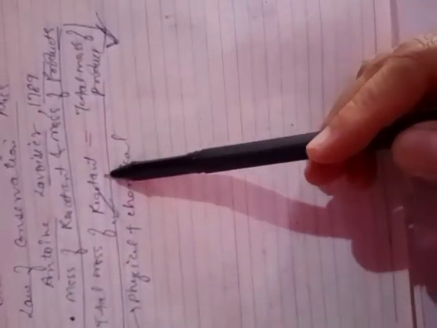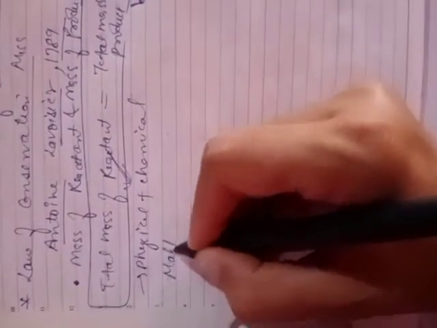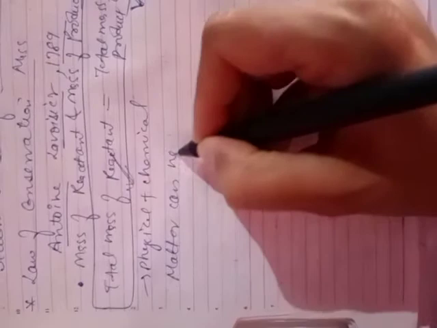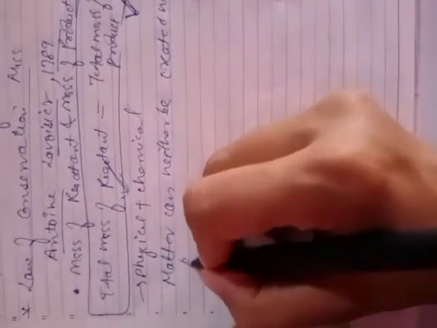So in this case, there is no increase or decrease in the total mass of the matter during a chemical or physical change. Clear? The total mass of the matter, whether it is solid or liquid, remains the same. Hence, we can also state it as: matter can neither be created nor be destroyed.